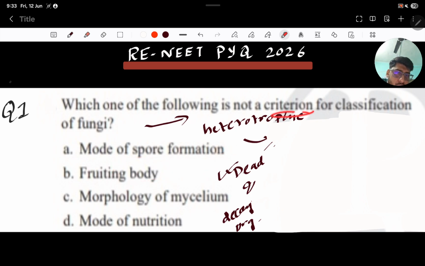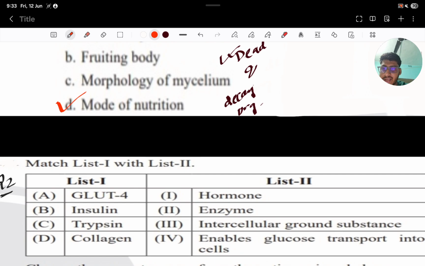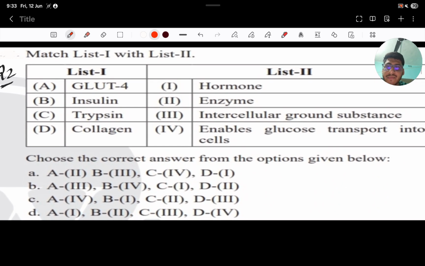It is asking which one is not the criterion. The mode of nutrition will be the answer, because all fungi have a heterotrophic mode of nutrition, they are dependent on dead and decaying organisms for their nutrition.